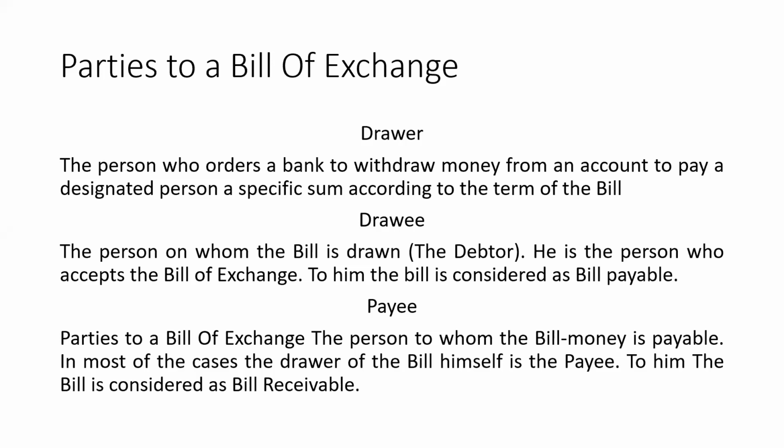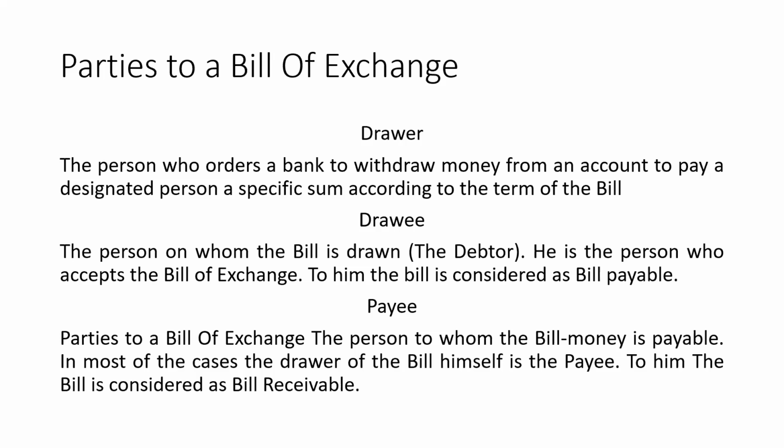For example, I'll give you an example. Drawer, drawee, and payee. If I have purchased goods worth 25,000 rupees from Suvarna, and when the payment comes due I say I don't have any amount right now, but I will take the goods on credit and pay you later.